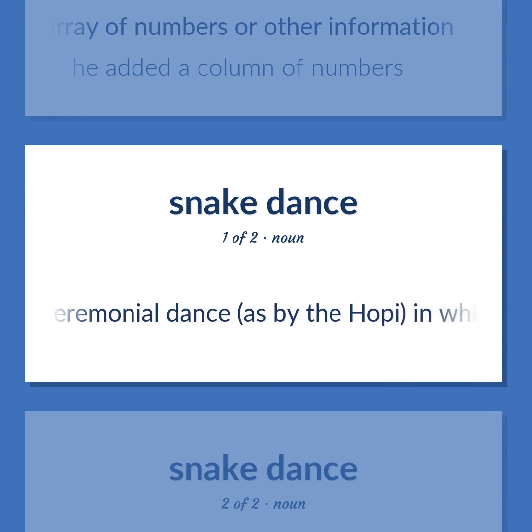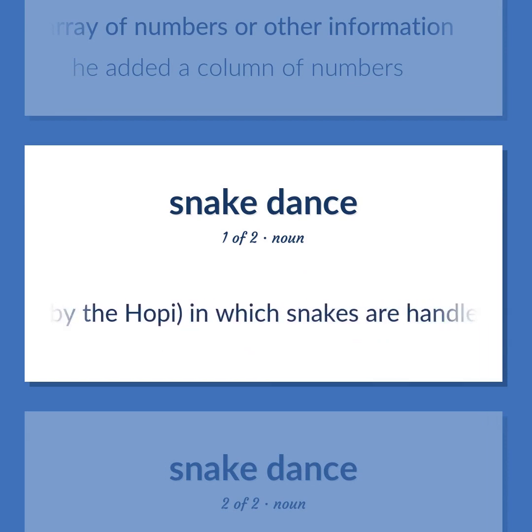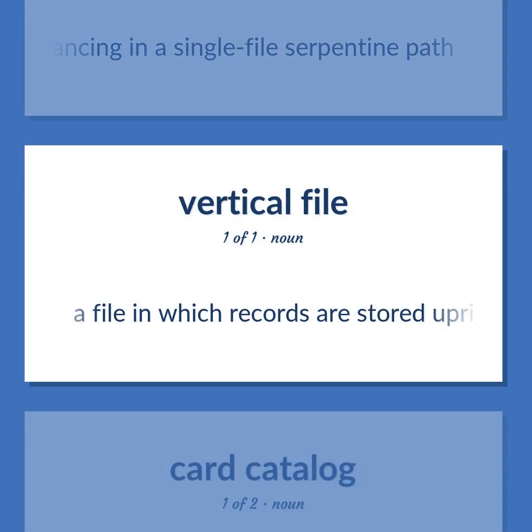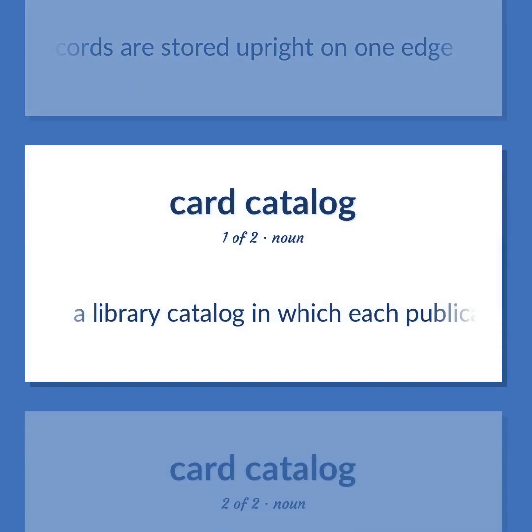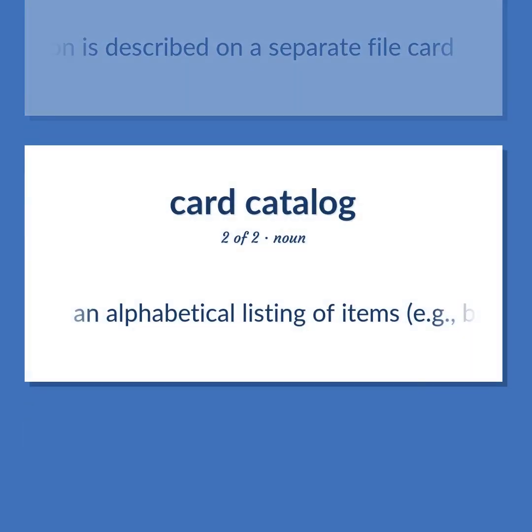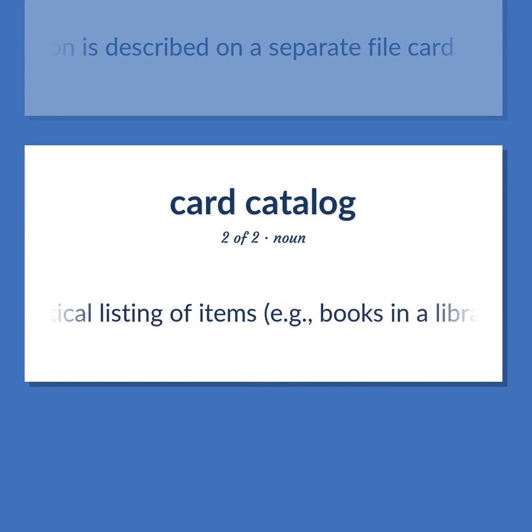A ceremonial dance, as by the Hopi, in which snakes are handled or invoked. A group advancing in a single-file serpentine path. A file in which records are stored upright on one edge. A library catalog in which each publication is described on a separate file card. An alphabetical listing of items, e.g., books in a library, with a separate card for each item.